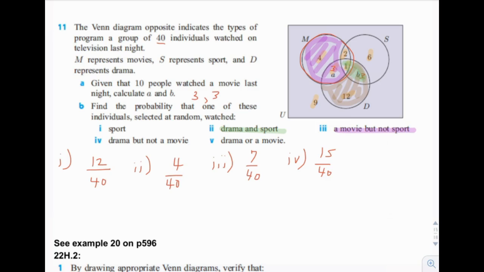5. Drama or a movie. So that would be drama or a movie, and I assume that means both also. So it would be this figure 8 shaped thing. So it would be everything inside here. That would be 4 plus 2 plus 1, which is 7, plus 3 is 10, plus 3 more, 13, plus 12 is 25. 25 divided by 40. Okay.